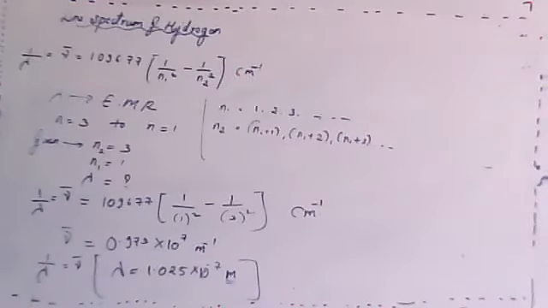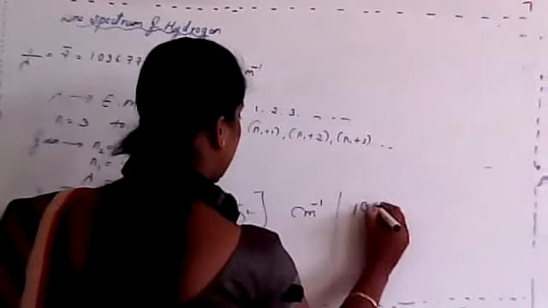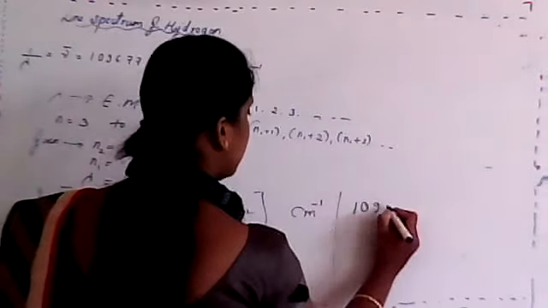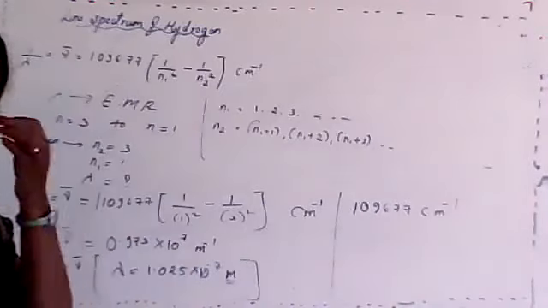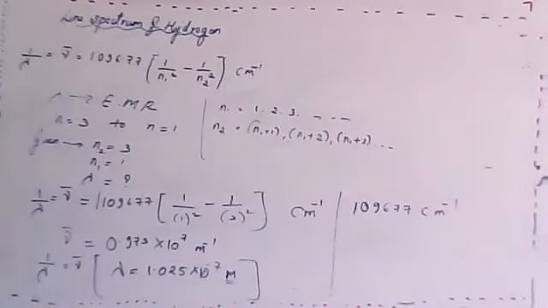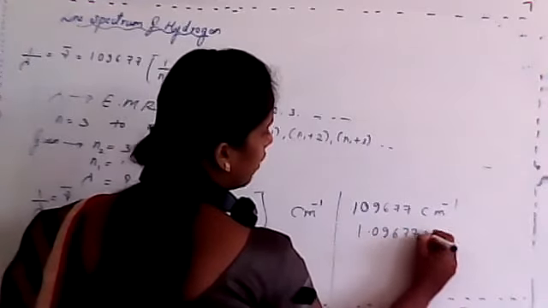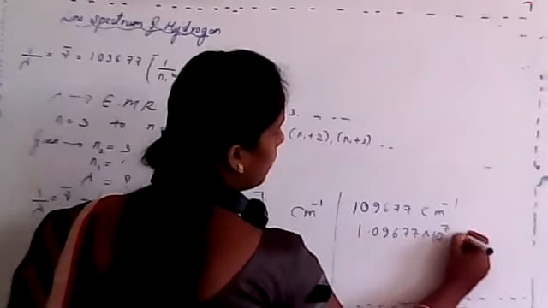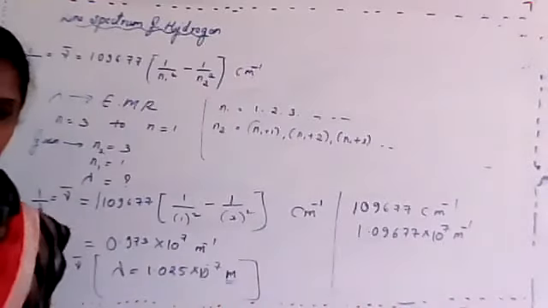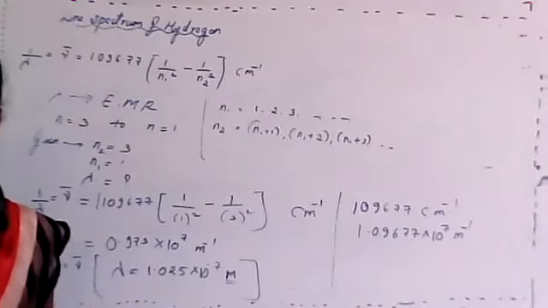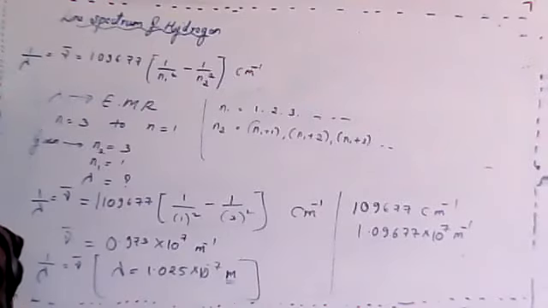Okay. If in case this one is 109,677 per centimeter, isn't it? Convert it into meter and in a scientific notation you'll get 1.09677 into 10 raised to 7 per meter, because centi is 10 raised to 2. Clear? Centi, 10 raised to 2 or 10 raised to minus 2 or 10 raised to 3 or 10 raised to minus 3.